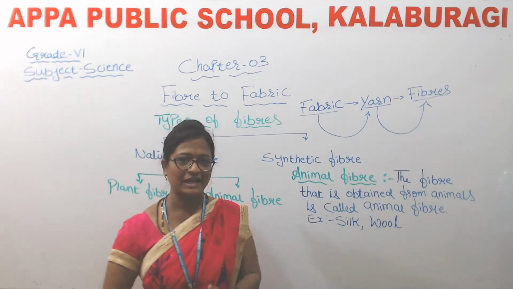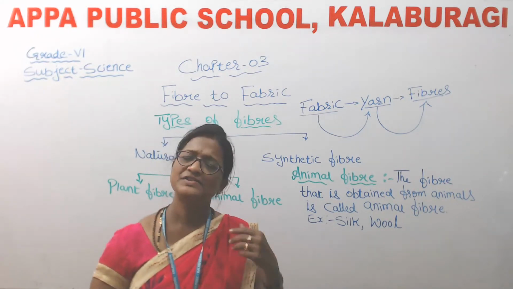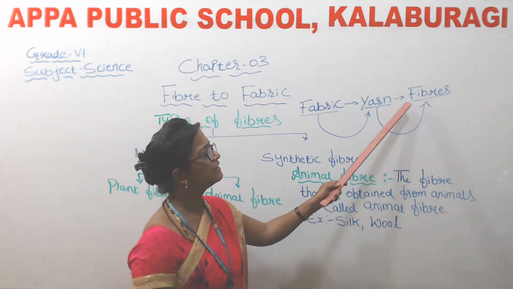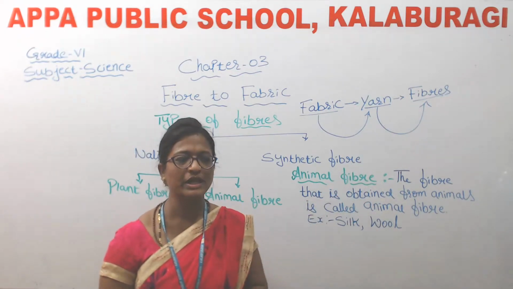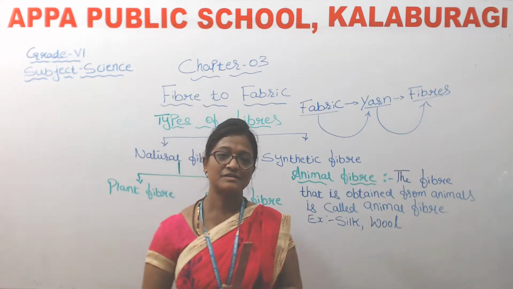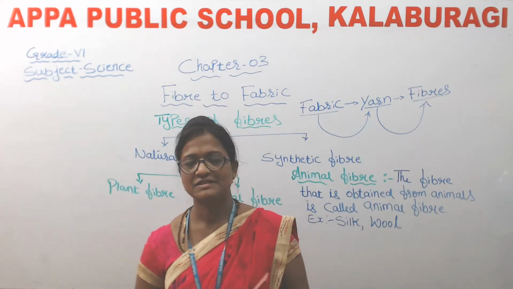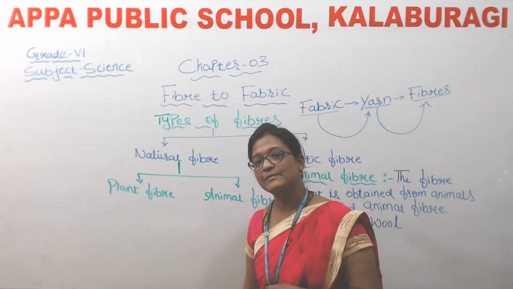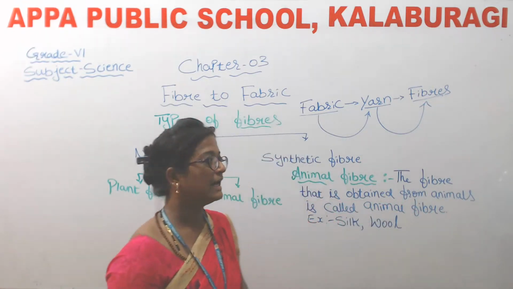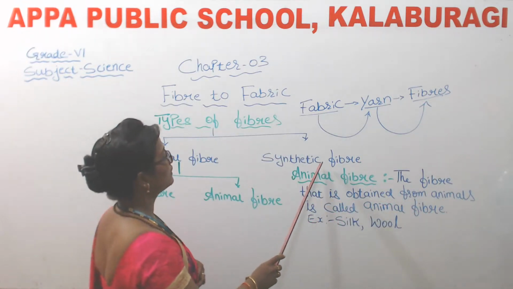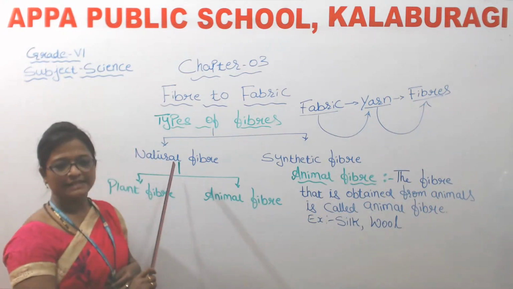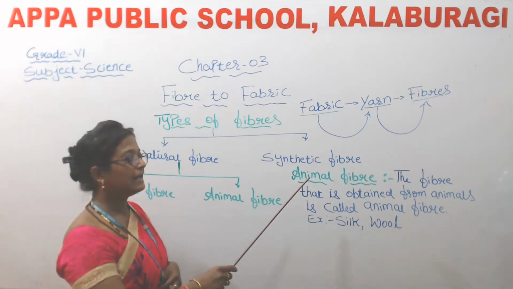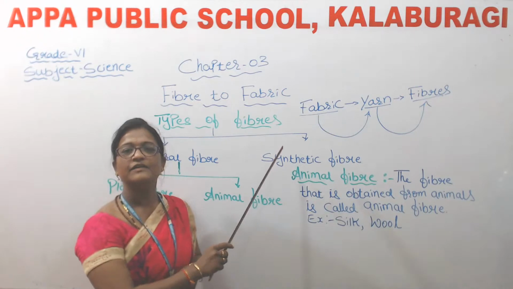The thin strands made up of still thinner strands are called fibers. Okay, so next after that what we have discussed? Yes, children, we have discussed the types of fibers. So how many types of fibers are there? There are two types of fiber. One is natural fiber and the another one is synthetic fiber.